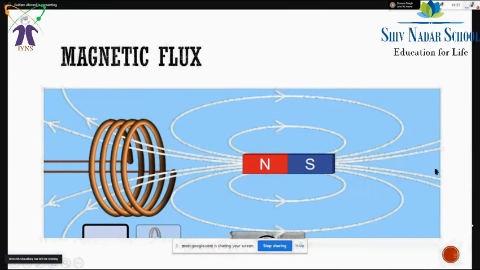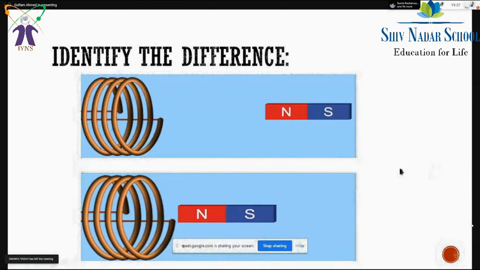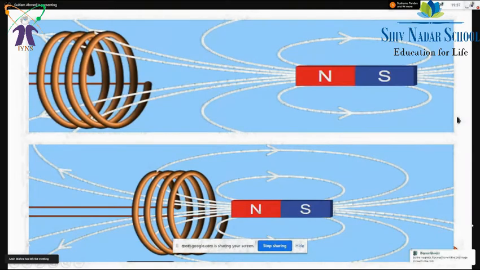Okay, so in the next diagram you can see there will be a difference in magnetic flux. Why is there a difference? Every student explained that very well. A lesser number of lines are crossing the area, that's why lesser flux, and a greater number of lines are crossing in the bottom one, so more flux is linked. So you have to keep the magnet near it for more magnetic flux.